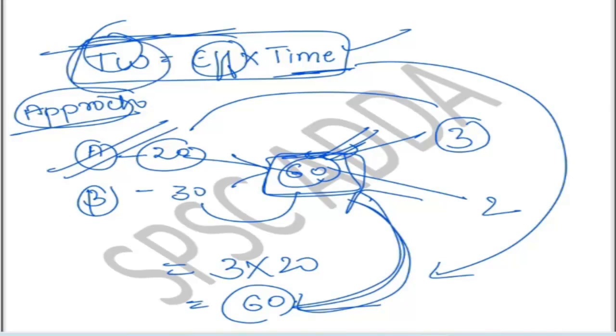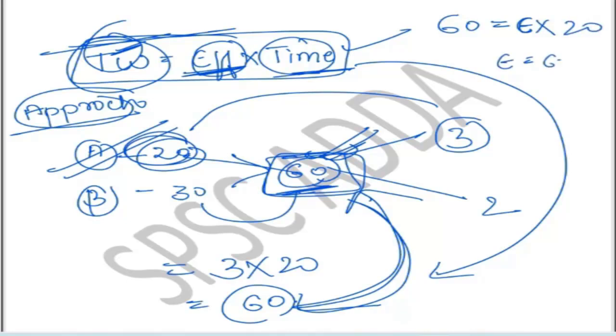Yes. If one more time, see, if you have been given this total work, which means 60 is equal to, suppose you do not know the efficiency of a person. So simply write down this E here, multiply. What is the time? Time is 20. E is equal to 60 by 20. Efficiency will be 3. It is satisfying the formula. Got it? Okay.